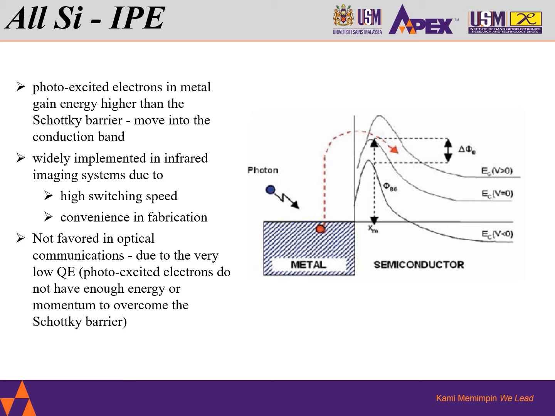All silicon IPE PD. IPE PDs rely on the principle that photoexcited electrons in metal can gain energy higher than the Schottky barrier and consequently move into the conduction band of the semiconductor itself, like this. So the IPE PDs are widely implemented in infrared imaging systems due to the high switching speed and convenience in fabrication itself. In optical communications, however, it's not favored due to the very low QE, as the photoexcited electrons do not have enough energy or momentum to overcome the Schottky barrier.